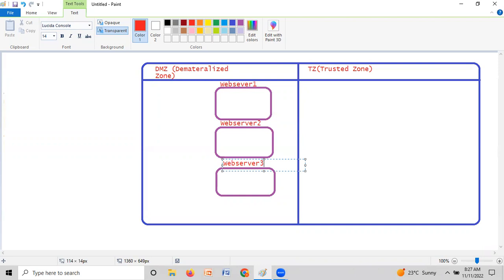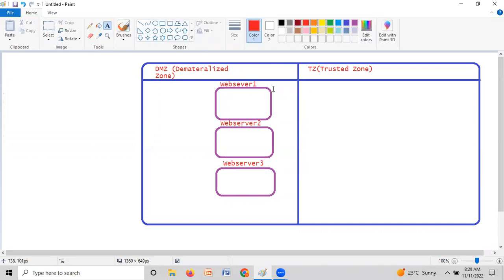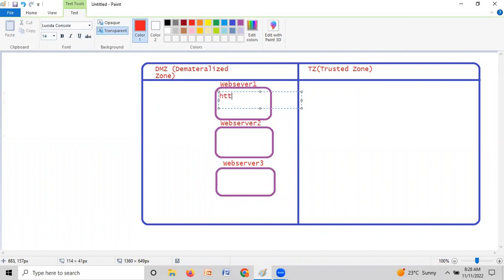So what web servers are in the market, guys? Either it should be HTTP, Apache, or Nginx. So these are the web servers in the market.